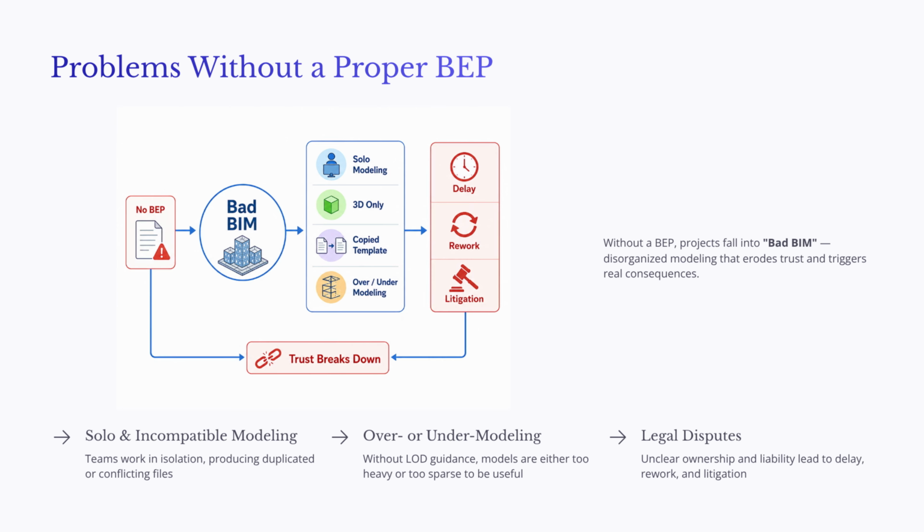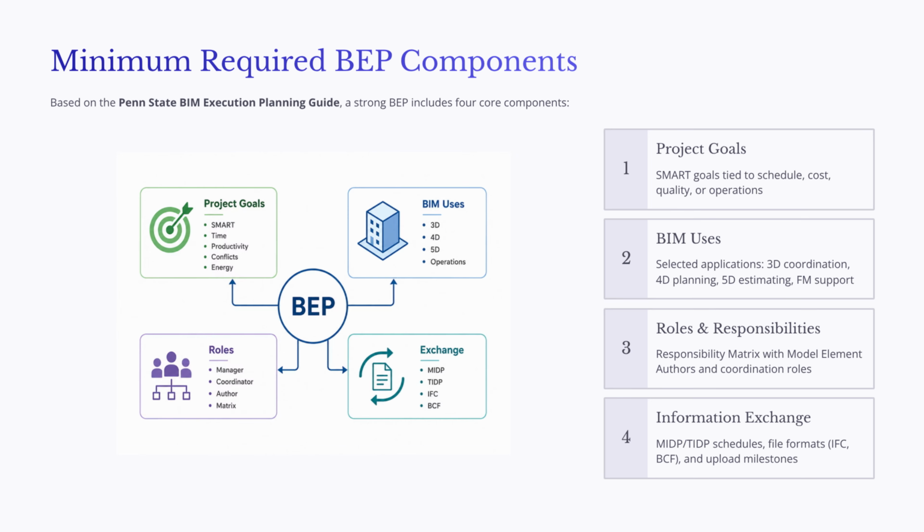This slide summarizes the minimum components of a practical BIM execution plan. These components are based on the logic of the Penn State BIM Execution Planning Guide, which is one of the best-known frameworks for BEP development.